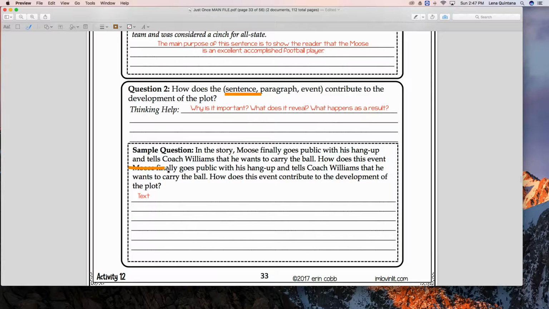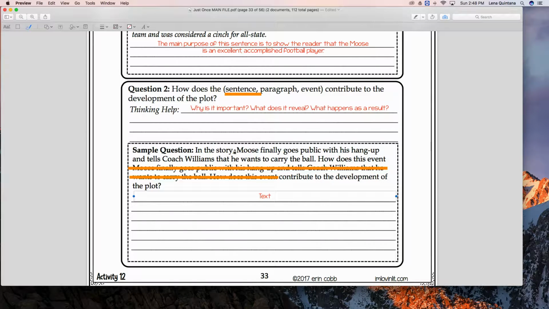We are going to cross this out, so go ahead and take your pencil, because this is a typo here. I am going to write a strongly worded email to our friend Erin Cobb here. I'm just kidding. We all make mistakes, of course. How does this event contribute to the development of the plot? Okay, now we know what the plot is, right? That's all those wonderful things. We have the rising action, the climax, the falling action, right? And then the ending to the story.